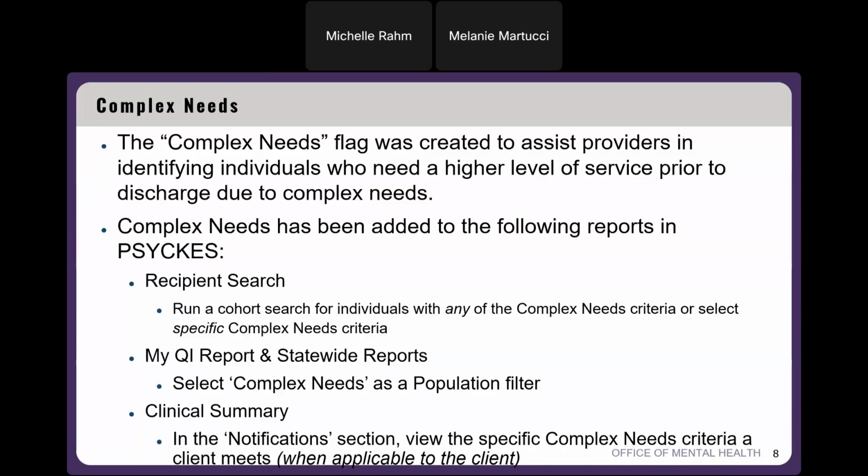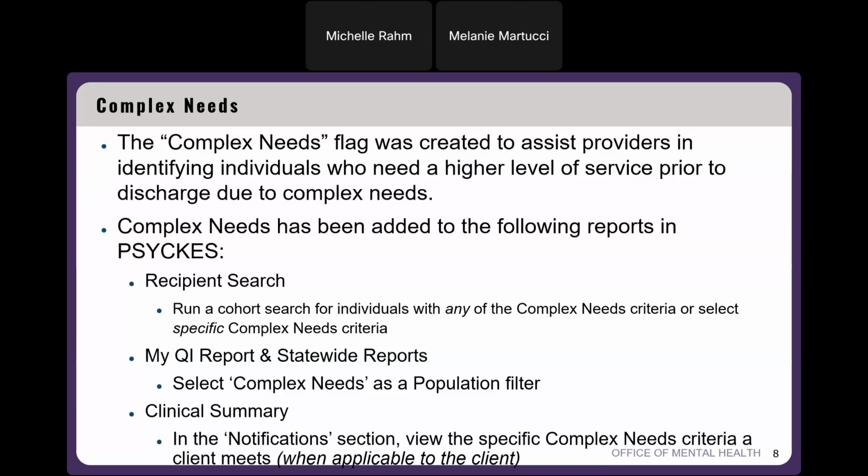So this has been added to a few different areas of the application in PSYCKES. We have complex needs in recipient search. So it's its own filter bucket in recipient search. And here you can select a search for individuals with any of the complex needs criteria, or you can select specific complex needs criteria to run a search for. And it's also in My QI report and statewide reports.